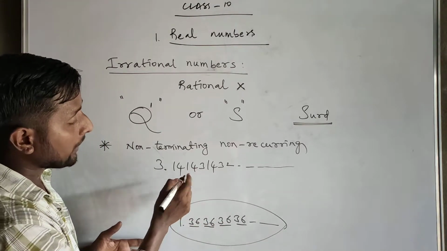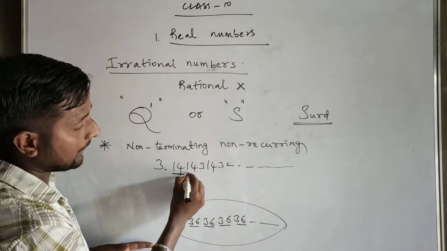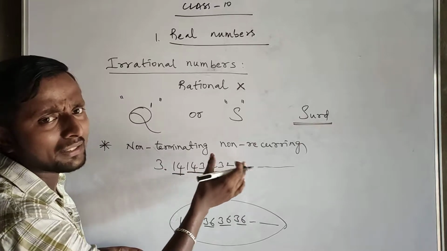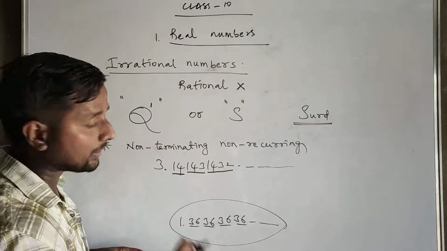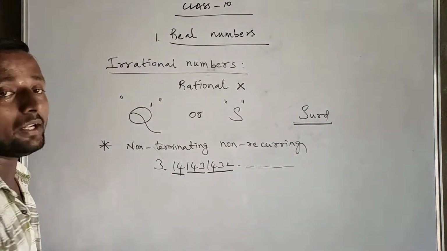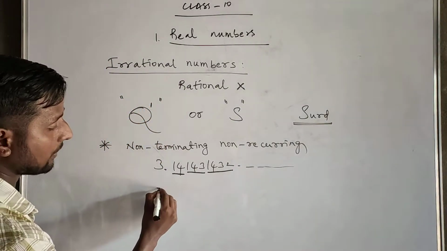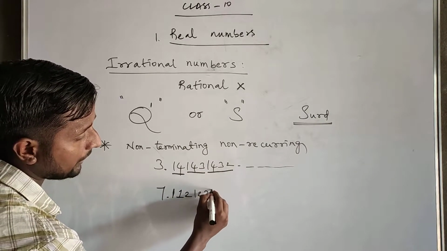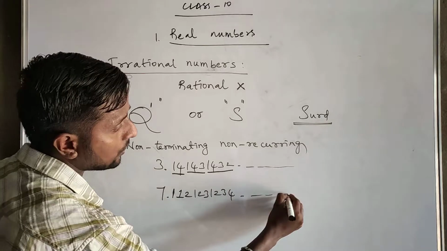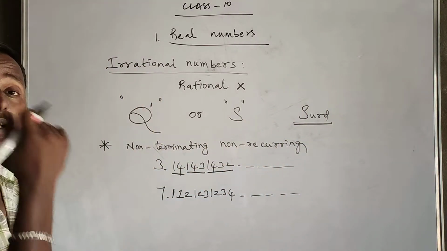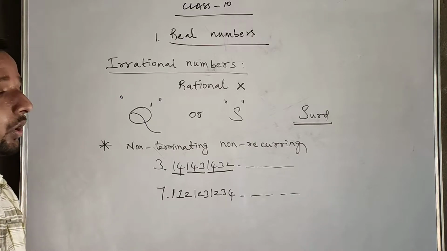But if you look at the other one, first we have 14, next 143, next 1432. There is no certain pattern here. So this kind of decimal is called non-terminating and non-recurring. One more example: 7.1 and 1, 2, 1, 2, 3, 1, 2, 3, 4, and so on. These all come under irrational numbers, non-terminating, non-recurring decimals.